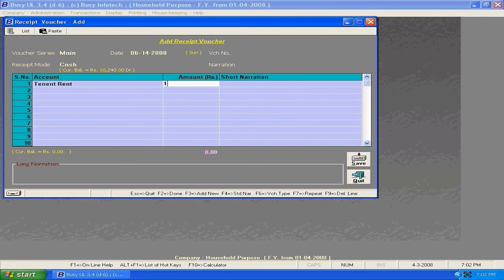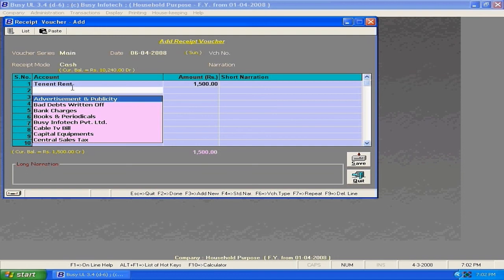On a particular day you can enter more than one account. If on a particular day you have received cash, you need to enter the related account.